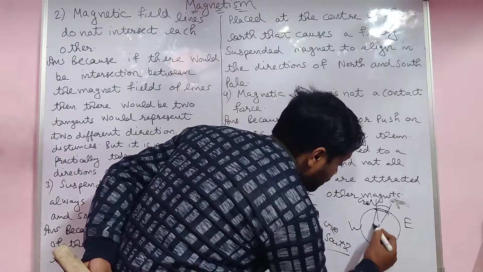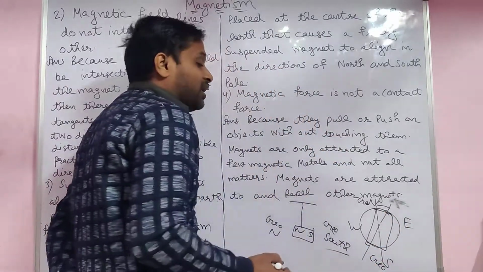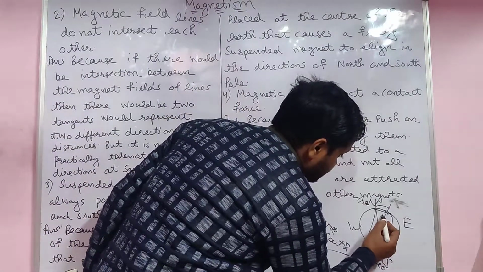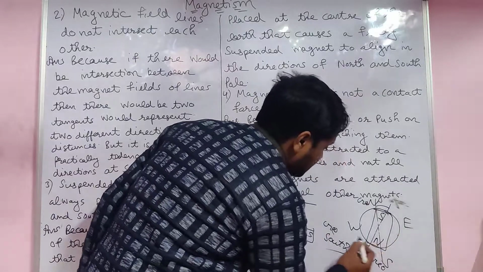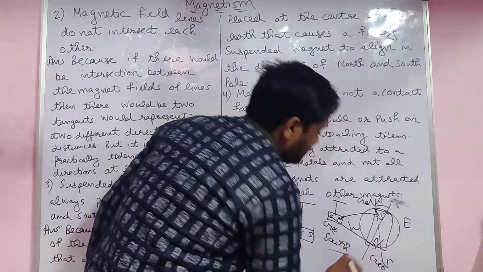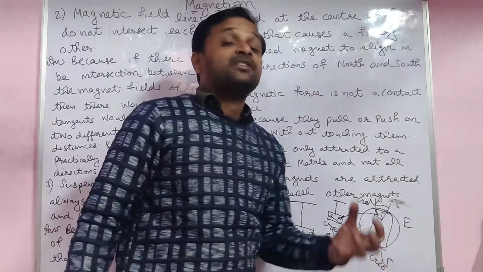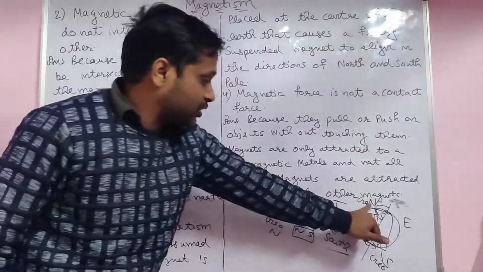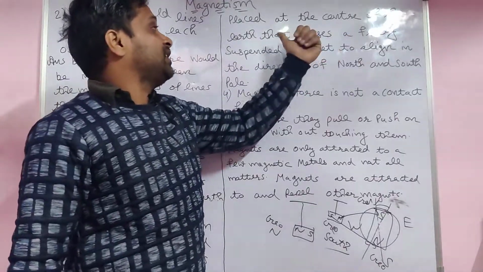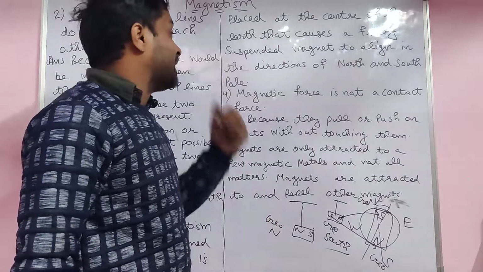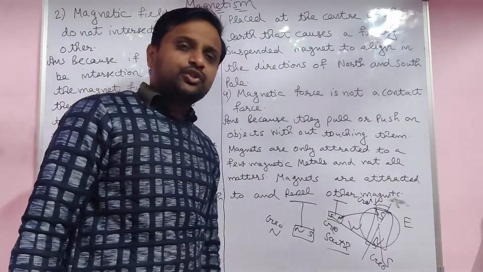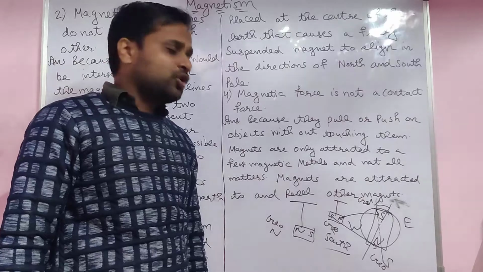The earth also acts as a huge magnet due to currents produced by lava under different, high pressure. In this direction is the south and this is the north. If you suspend the bar magnet, its north points toward the south and its south toward the north. This is because the earth acts as a huge magnet. So that's why the magnet's north points toward geographic north and south toward geographic south. A magnet placed at the center of the earth causes a freely suspended magnet to align in the directions of the geographic north and geographic south poles.